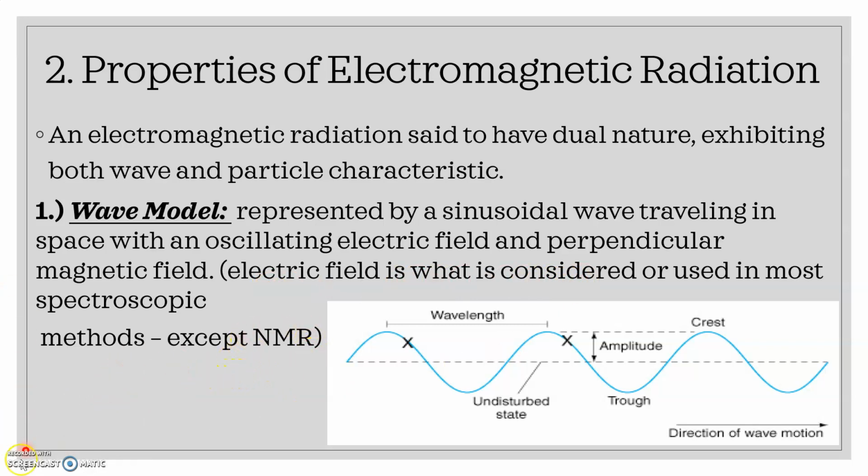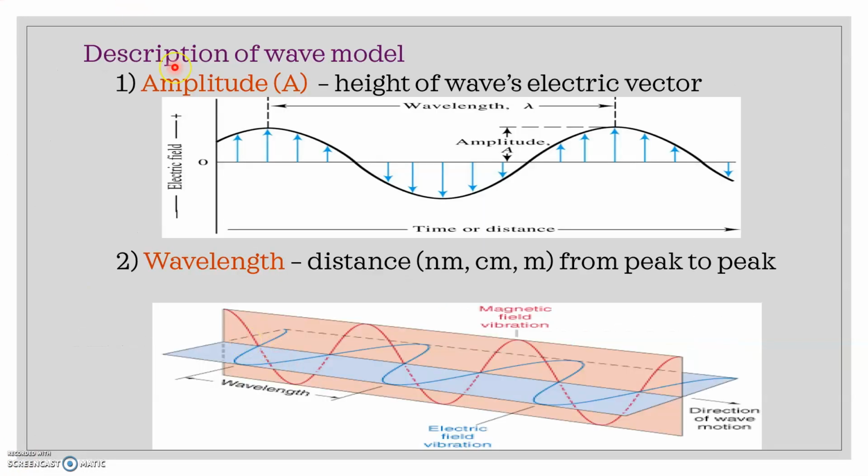Now here, this diagram which is having wavelength and amplitude, I'll be discussing in detail. See here, the electromagnetic wave has the characteristics of following parameters like amplitude, wavelength, and so on. See, amplitude means what? Here the height of the wave is studied. This height of the wave's electrical vector is known as amplitude. In this diagram I have given you this arrow. These are nothing but the amplitudes.